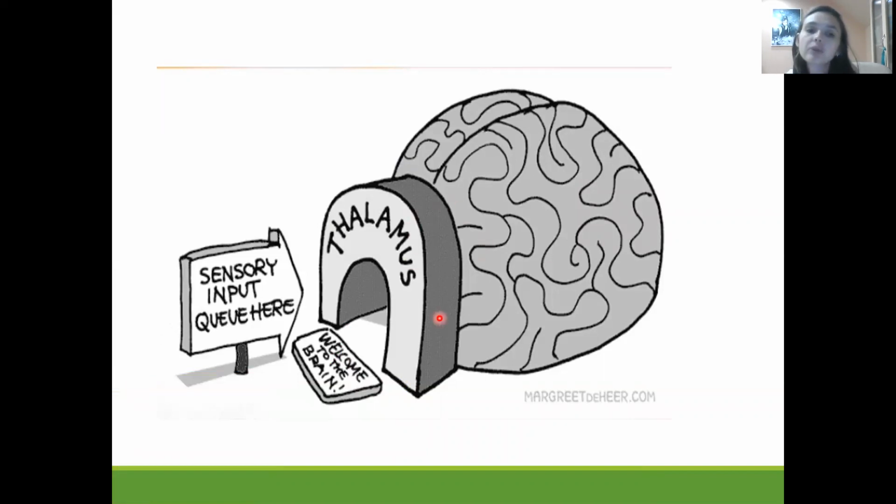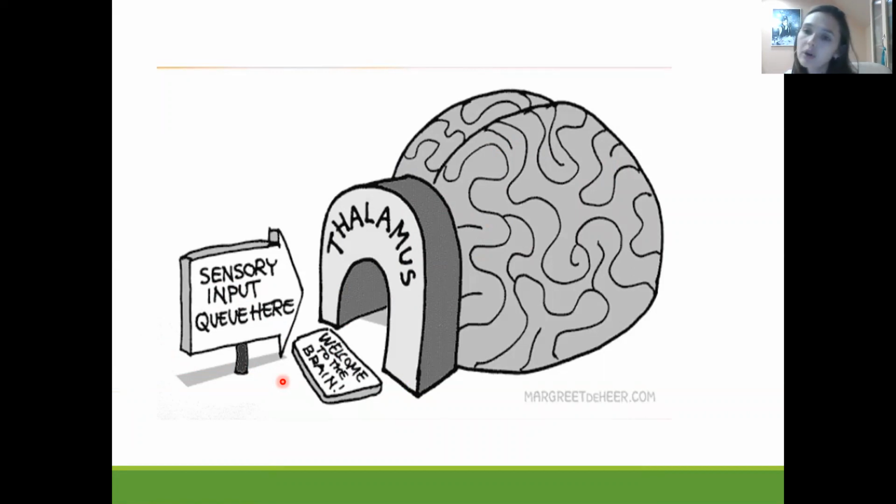In this picture, I want to show you that the sensory input goes through the thalamus first, and then to the cerebral cortex, to the postcentral gyrus. Welcome to the brain. The thalamus is like a gate which opens and sends information to the cerebral cortex. But first of all, the information should go through it.